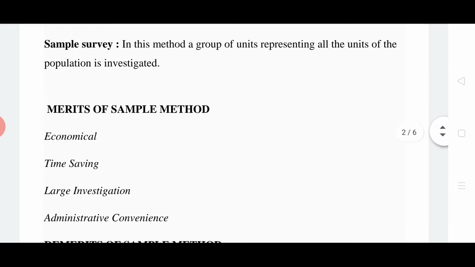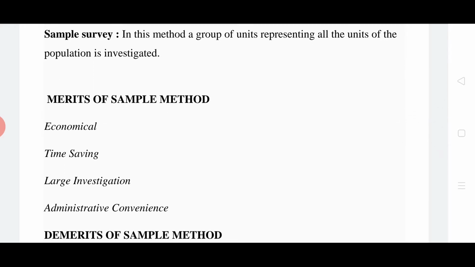If you want to know how much syllabus has been done in class, we will not ask every student, we will ask only one or two students as a sample to check how much has been done. So that's why we call it a sample survey. What are the merits? This is economical, naturally, because we need not study all the items of the investigation. It is time saving also, and good for large investigations because we can conduct it on a mass level through a sample, and it is good for administrative convenience.